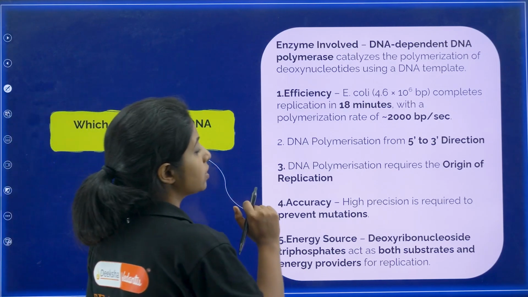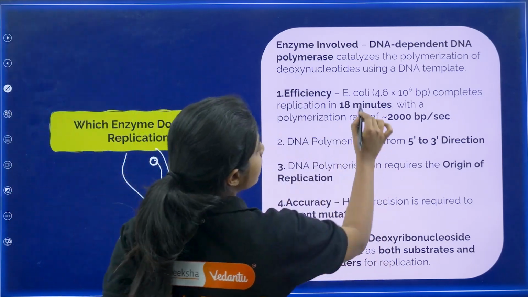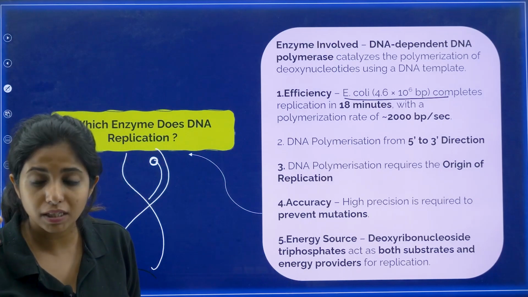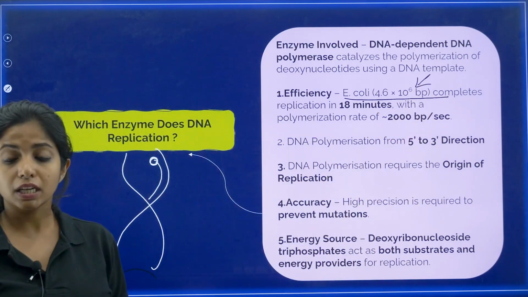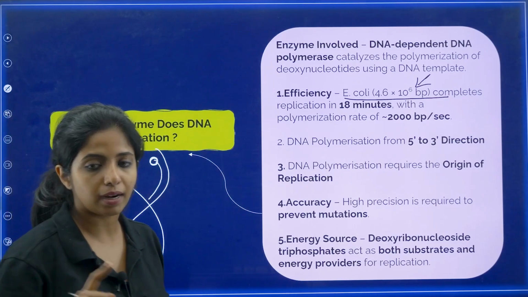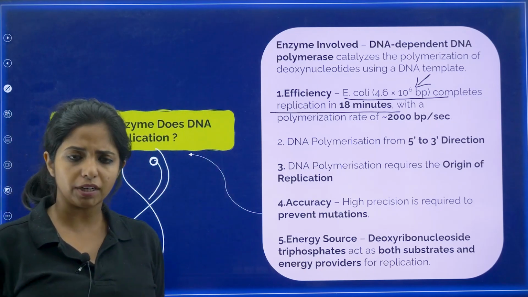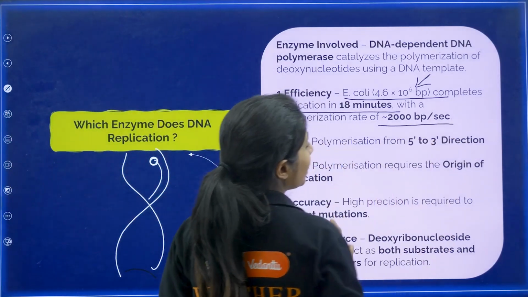Now efficiency, what is the efficiency of this? So please remember this very important point, my dear children. E. coli, which has a total of 4.6 x 10^6 base pairs, whereas we have 6.6 x 10^9 base pairs. Remember that. E. coli completes replication in 18 minutes. In what? 18 minutes. With a polymerization rate of 2000 base pairs per second.